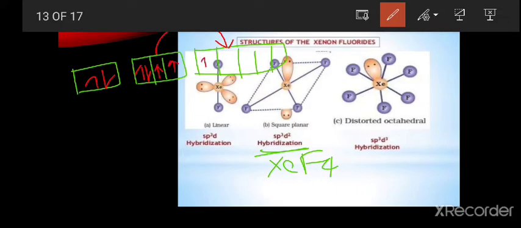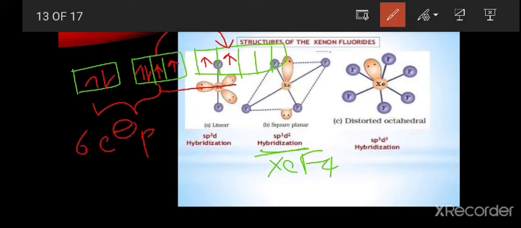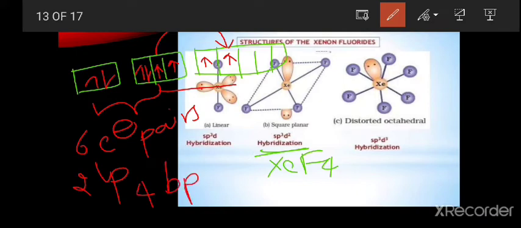So we get 4 unpaired electrons and the remaining 2 are present as a lone pair. So total electron pairs are 6 electron pairs. In these 6 electron pairs, 2 are lone pairs and the remaining 4 are bond pairs. These bond pairs are present at the equatorial position and these 2 lone pairs are present at the apical position to the central atom of xenon.